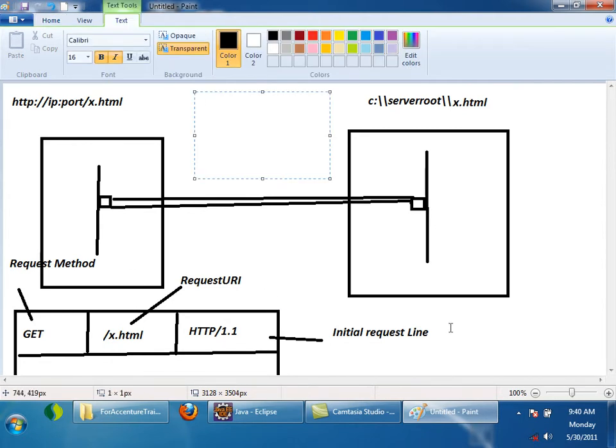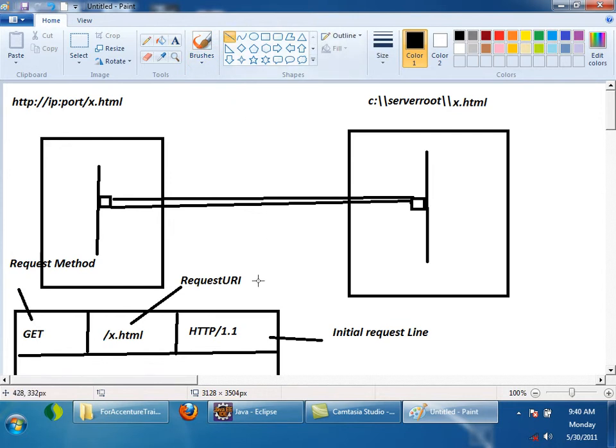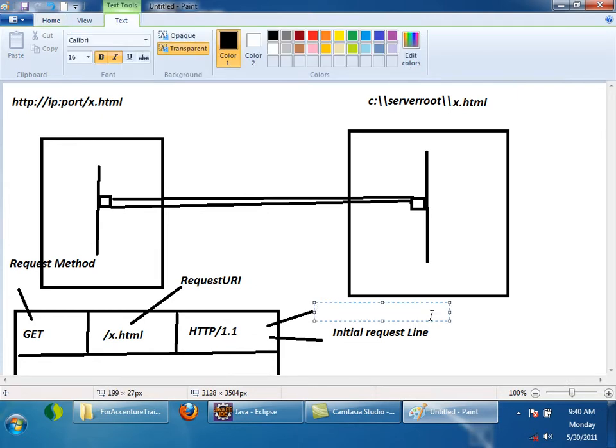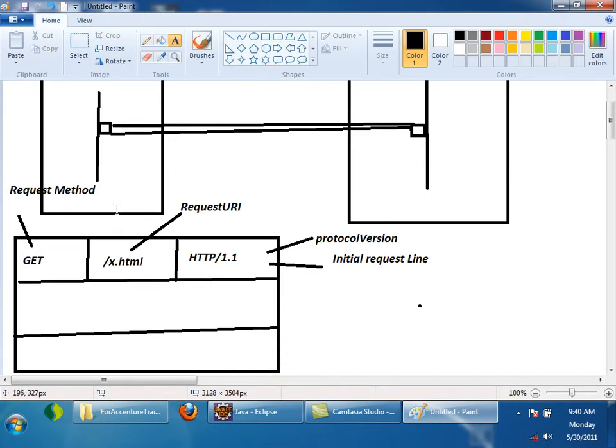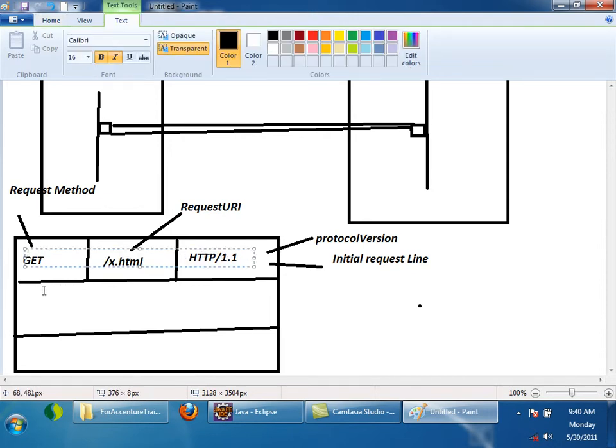Okay, good. Slowly you'll understand what I'm doing with this protocol version. And this is the first part. This is the first line, the whole thing. This is the initial request line.